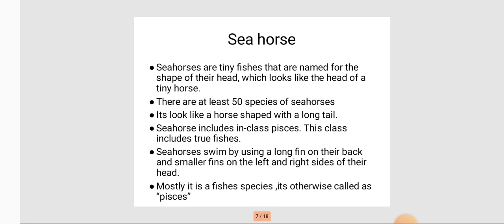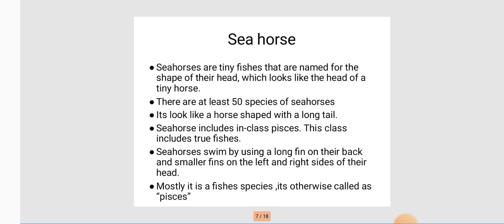Seahorses swim by using a fin. Most fishes have fins, for example dorsal fin, pelvic fins, etc. It has a long fin on the back and smaller fins on the left and right sides of the head.